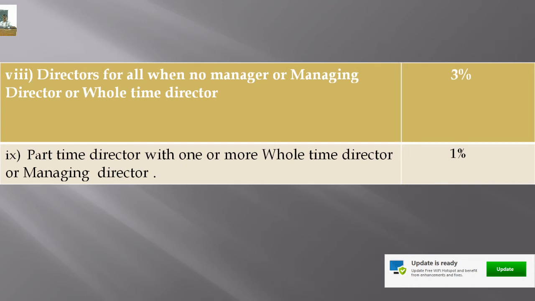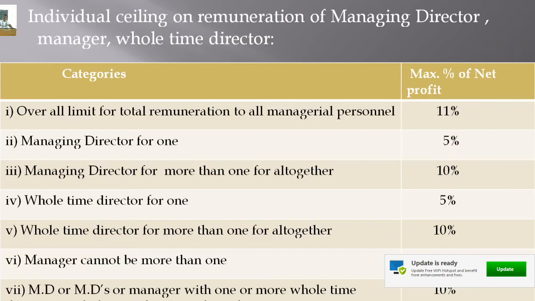And suppose the company has a part-time director along with one or more whole-time directors or managing director, then the part-time director will be paid only 1% of the net profits of the company. Now these are the categories. You can note down these various percentages of profit payable to the managerial personnel as their remuneration.